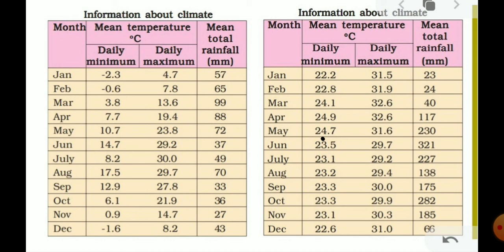Rajasthan, on the other hand, has the typical desert climate. It is hot and dry. So this is how the climate of different places varies over the distribution of places.